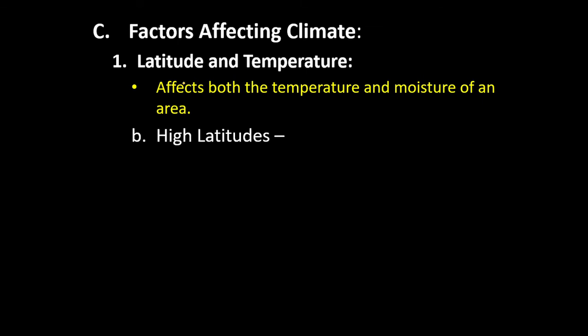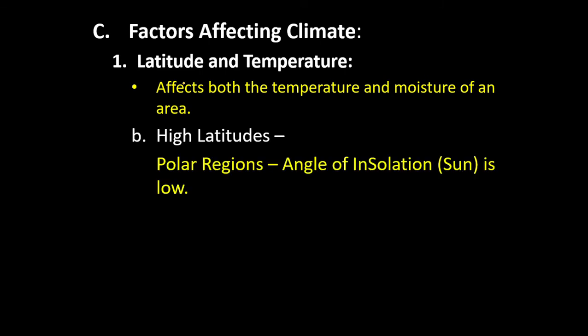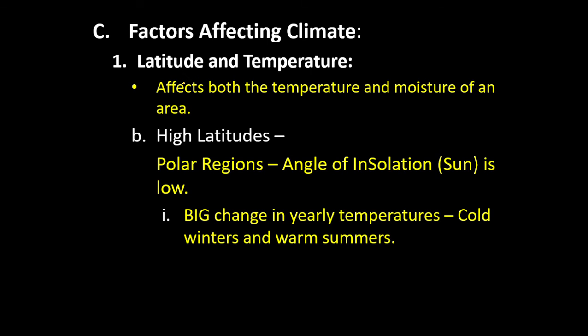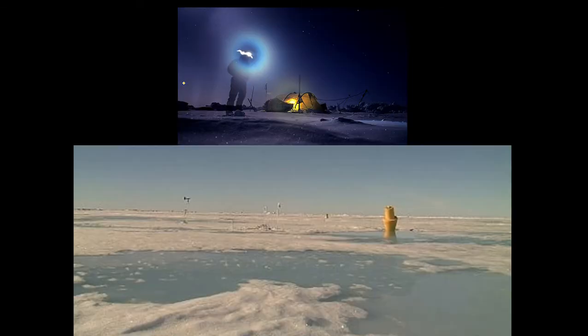Next, we have our high latitudes. So now we're referring to our polar or Arctic and Antarctic regions. Very low angle of insolation. That's why they're so cold, right? And now there are big changes in yearly temperatures. It's very cold in the winter, and it tends to be very warm in the summer. Here are your polar regions.